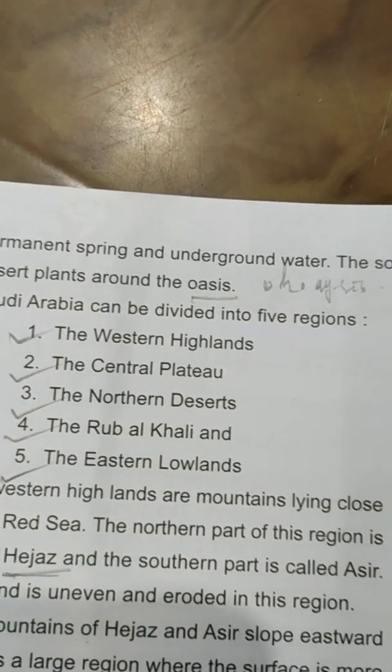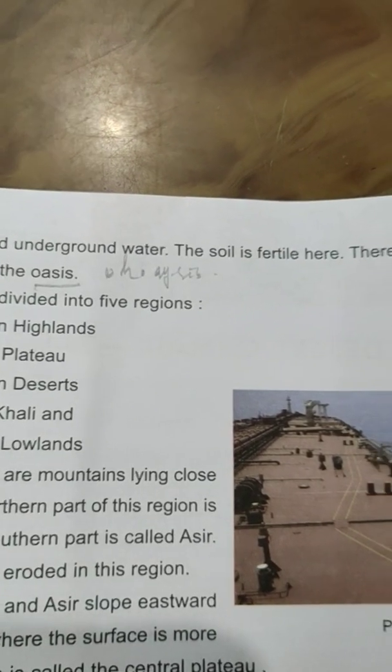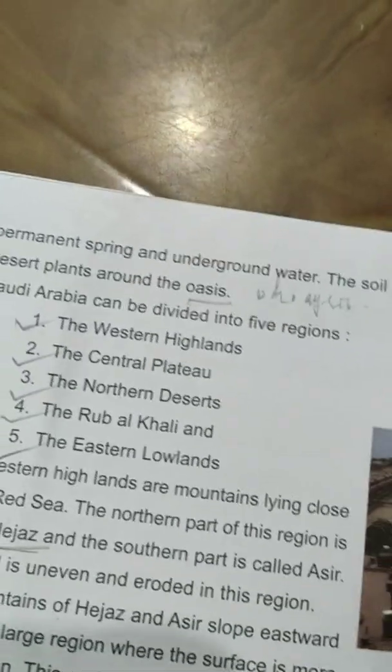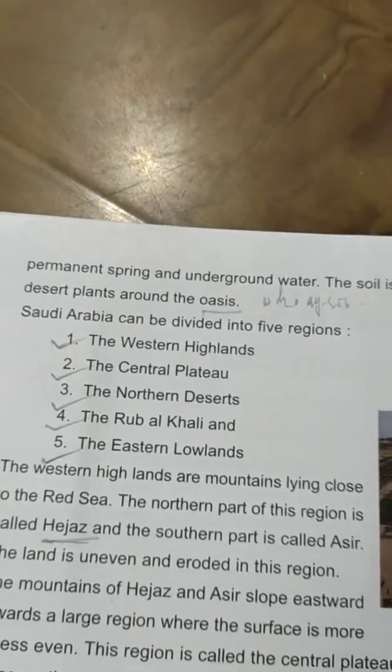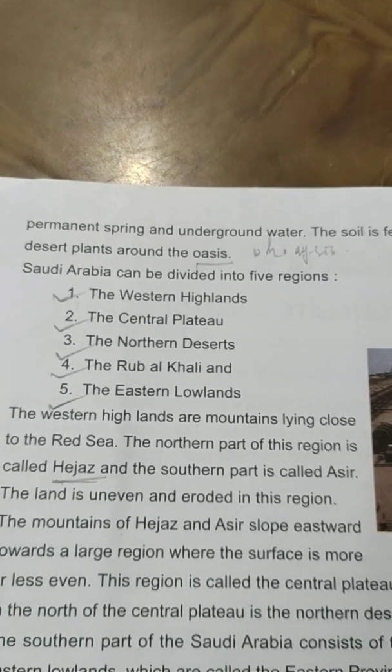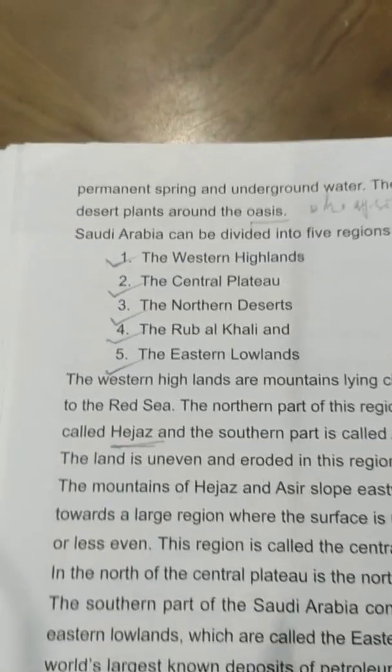There is permanent spring and underground water. The soil is fertile here. There are date palms and other desert plants around the oasis.